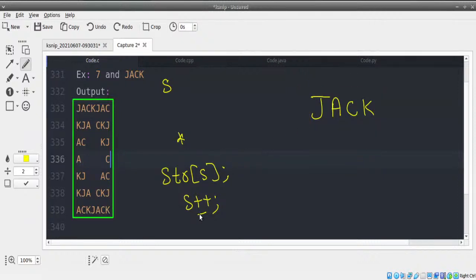So, if I keep increasing s one at a time, at one point of time it will cross and it may give an error, it may print a random value, anything could happen. I don't want that to happen. So what do I do then? How will I make sure that after this string is printed, it goes back to the starting character? Observe this. What are the indices here? If you guys observe this, the indices of the string are 0, 1, 2, and 3.